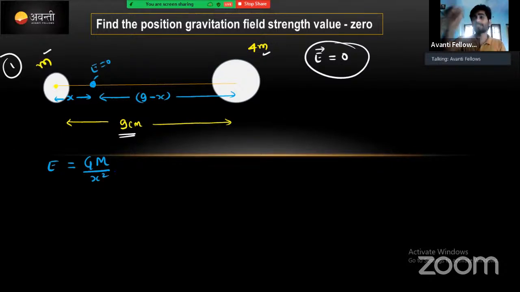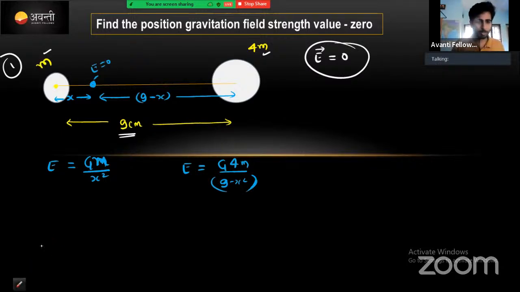I taught you this in the first class. If we want to find the gravitational field strength at that point, we need to mention how much distance it is from the mass. And from the bigger mass, the gravitational field strength at this point x will be G times 4m divided by (9 minus x) square.